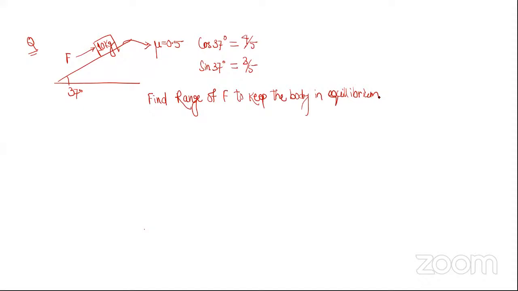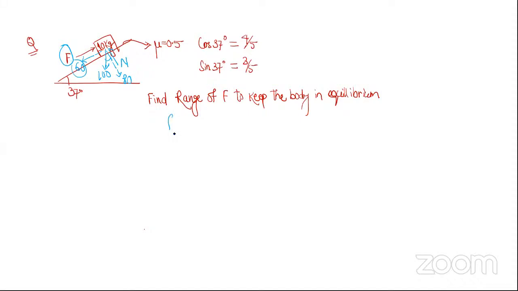So here you see basically what's happening. Because of this, the gravitational force is 100, na? Here is the normal reaction, and this side it will be mg. What will be the components of mg? This angle will be 37, so this will be 100 cos 37. 100 cos 37 means it will be 80, and here it will be 60, right? So it's between this F and 60, isn't it?